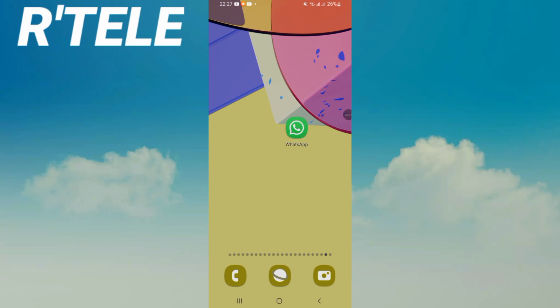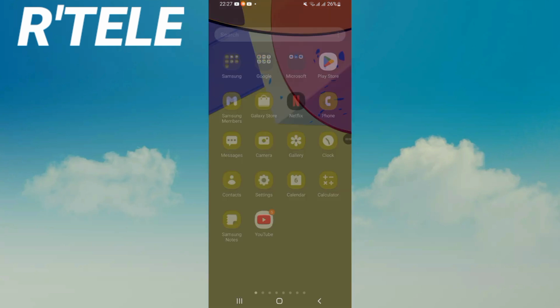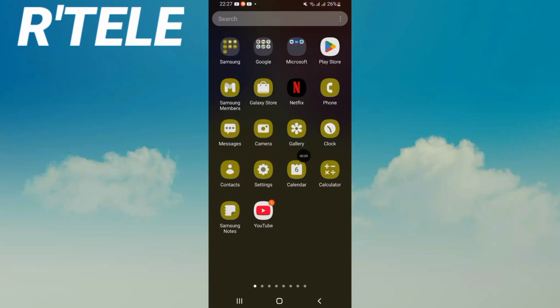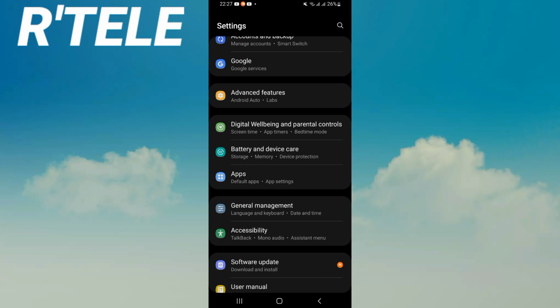Everybody, if you face this problem on WhatsApp, today we show you the easiest solution. So let's do it. Open first the settings of your mobile phone.